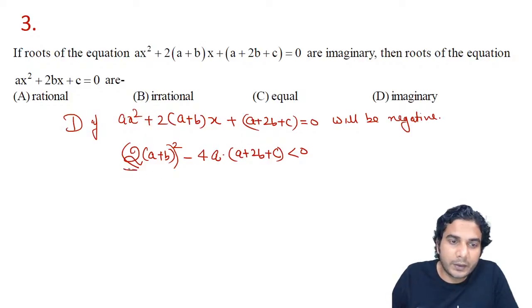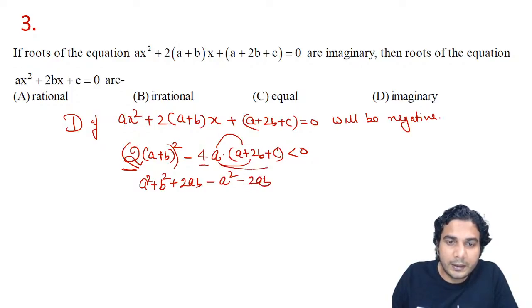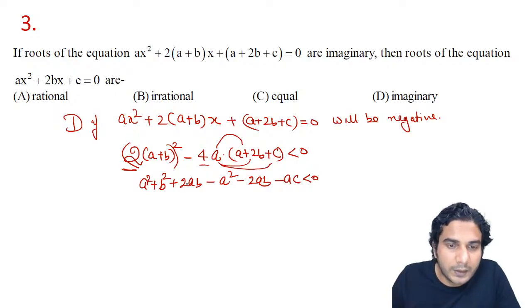You can divide by 4. This is a 4 and this is also a 4, so you can divide by a positive number. So it will be a square, expand (a plus b) whole square. So a square plus b square plus 2ab minus, a into a is a square, a into 2b is minus 2ab, and then a into c is minus ac, is less than 0. So what are we getting?